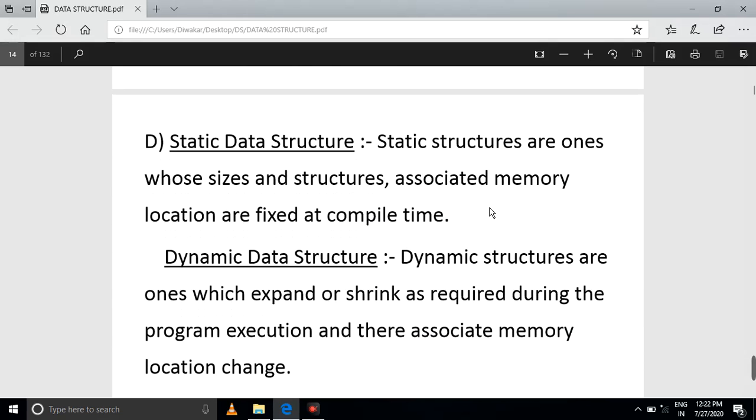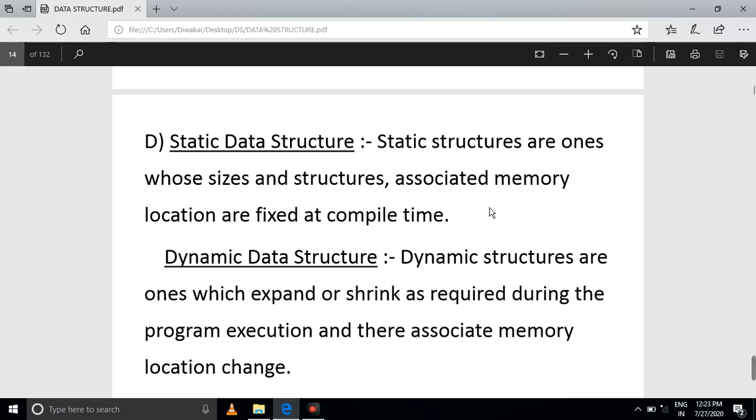Next, static and dynamic data structures. Static structures are ones whose size and associated memory locations are fixed at compile time. For example, when you execute a program, you enter your name, enter your class, enter your place, and the values are printed. While the program is executing, we give a particular name and class, and then we mention the place.